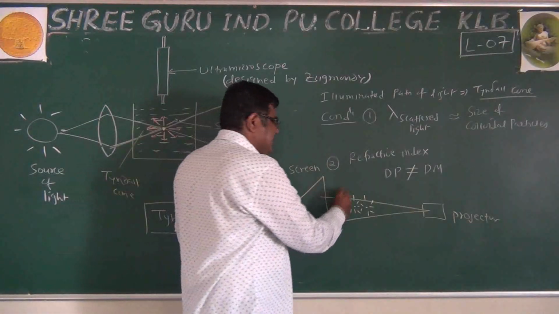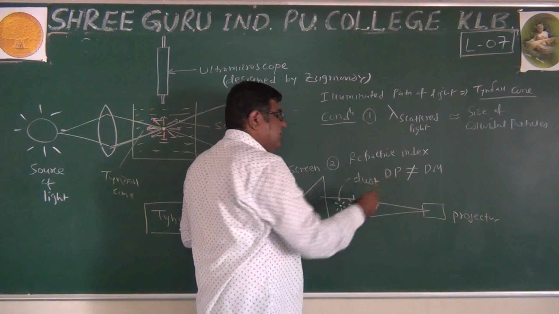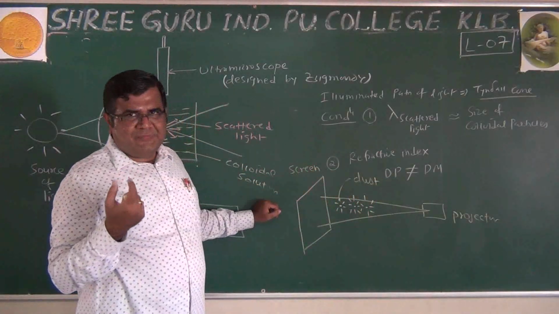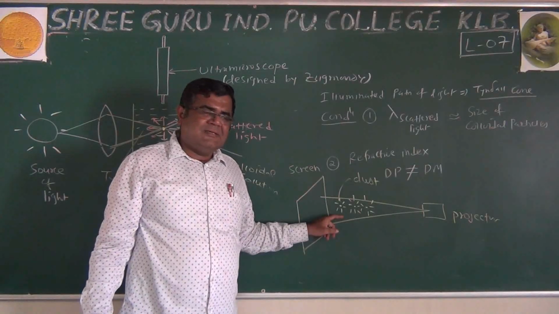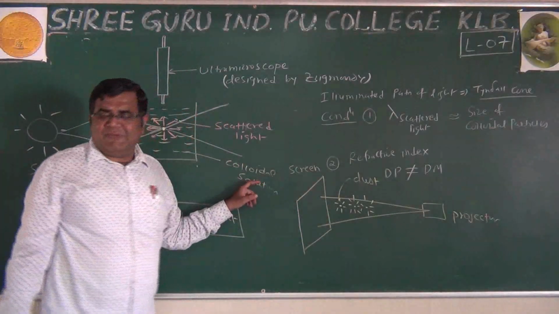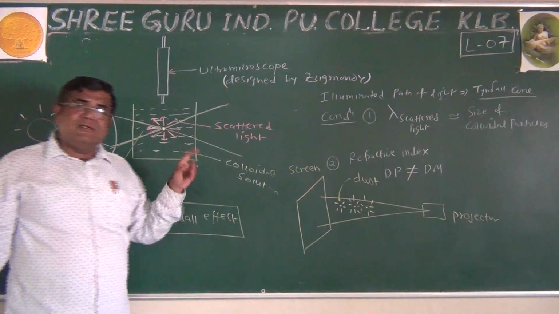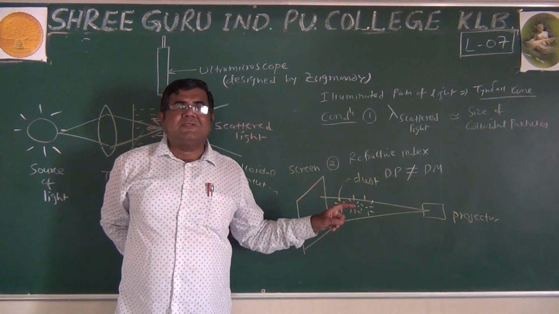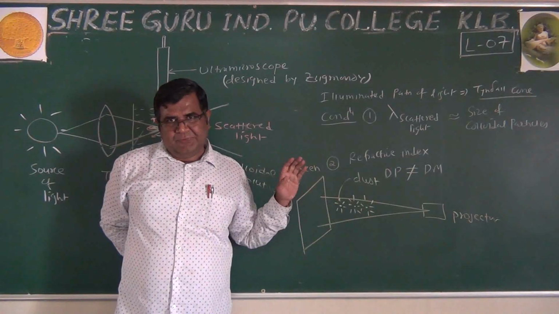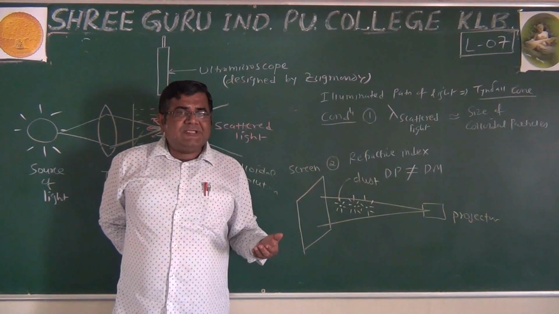These are the dust particles, but these dust particles are illuminated. They are shining because dust particles are of colloidal size. So this is all about the Tyndall effect for us. The important thing is the definition: scattering of light by colloidal particles of a colloidal solution. What is the effect?